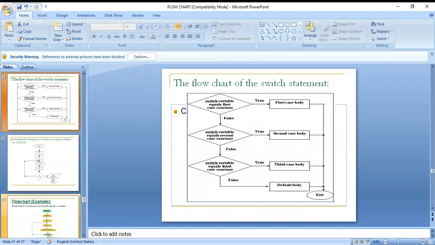And here is another one, the switch statement. Here you can see the flowchart of the switch statement. The switch variable is compared with the first case constant. Whatever the first case constant value is, you mention it there. If it matches, the first case's statements are executed. Otherwise, it exits, or the default body is executed.